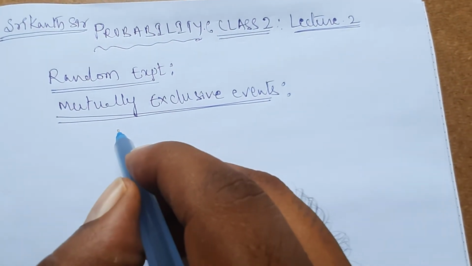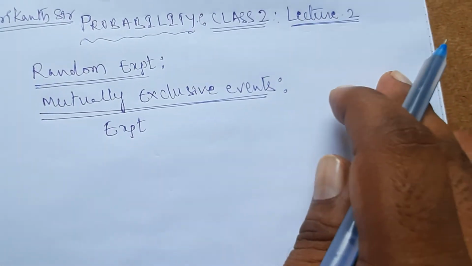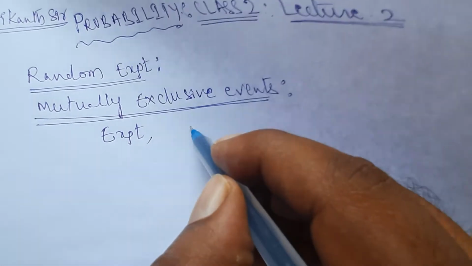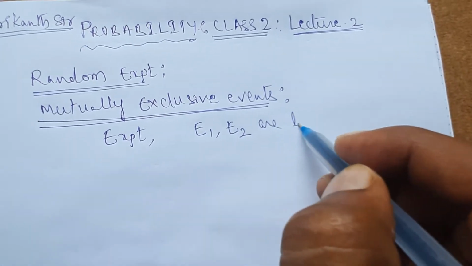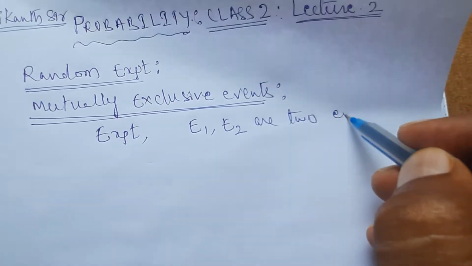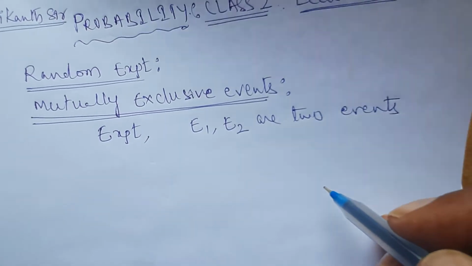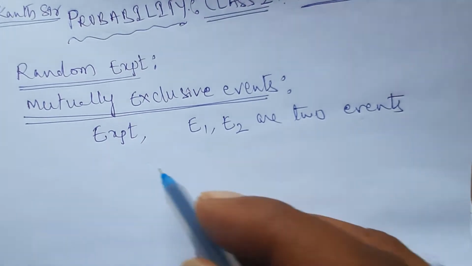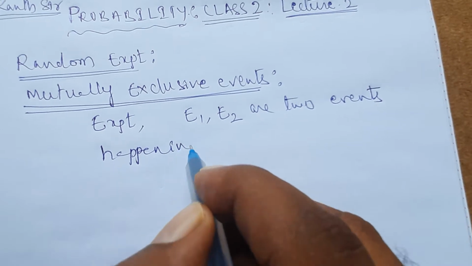For example, in the experiment, meaning the random experiment, let E1, E2 be two events. E1, E2 are two events said to be mutually exclusive if happening of one event prevents the other.